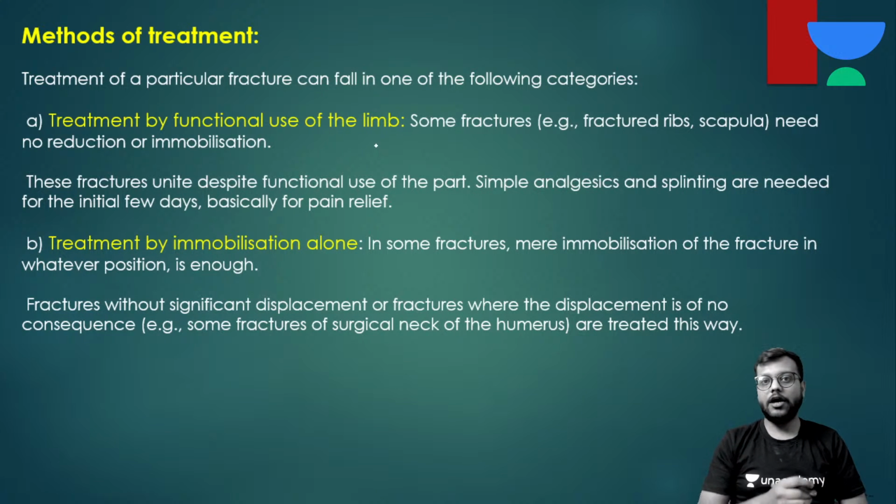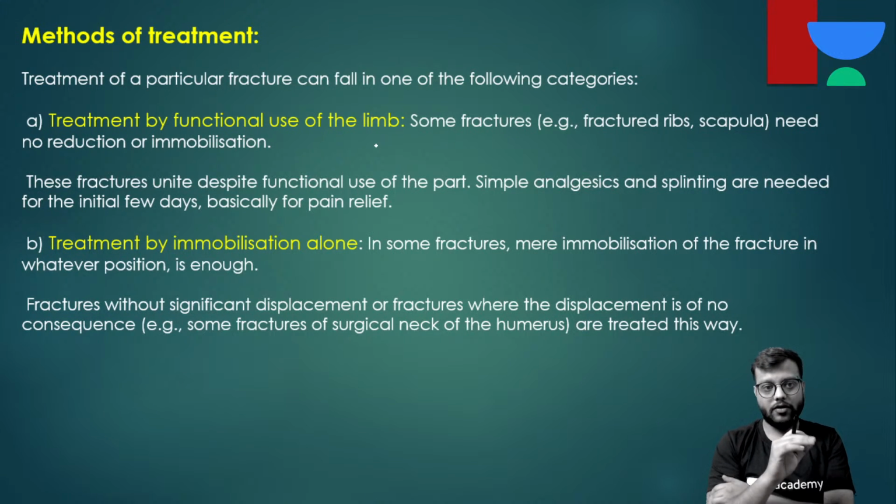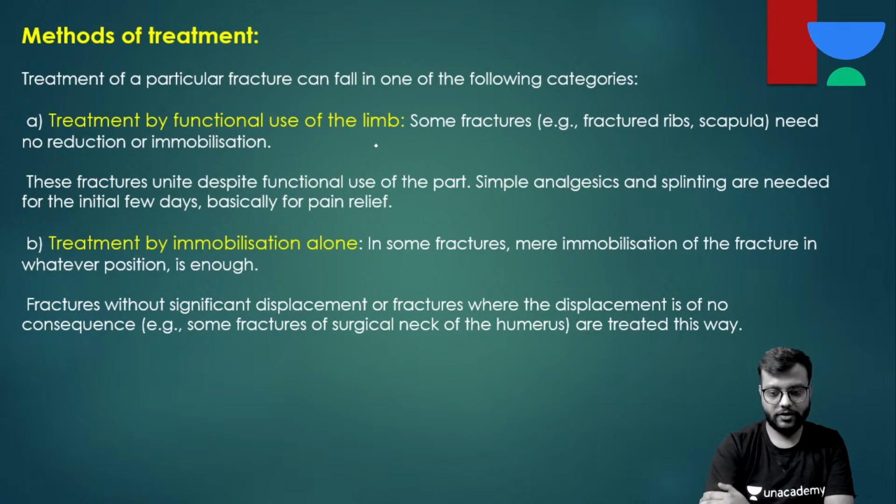For scapula, you can just give the patient a pouch arm so that immobilization is maintained here. And for immobilization alone, it can be used for cases like surgical neck of the humerus, just give a slab. Okay, you don't need anything else if there is no displacement.